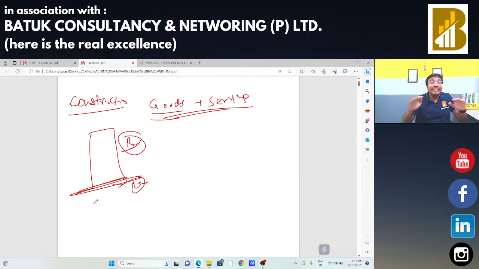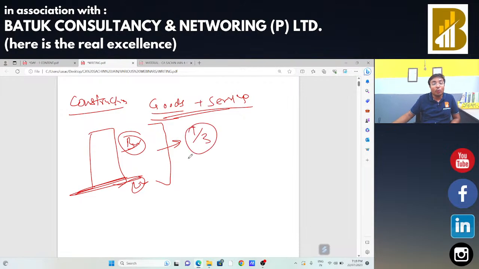But if there is no agreement available and there is no specification available regarding the value of land, in that case, in case of land and building supply, we are going to take one third of the total value as the value of land. That means on that one third part GST will not be applicable.